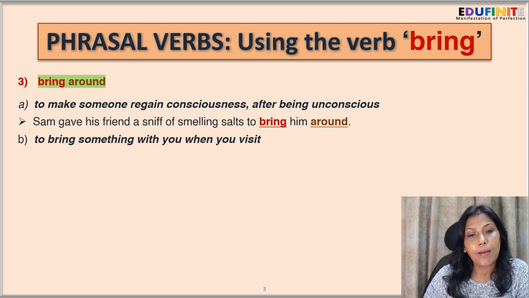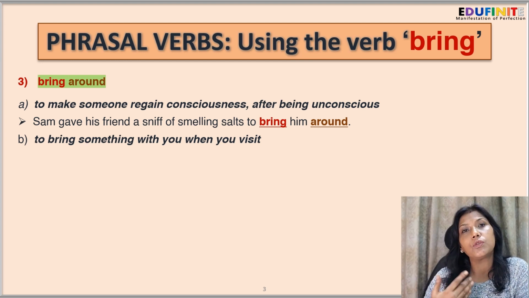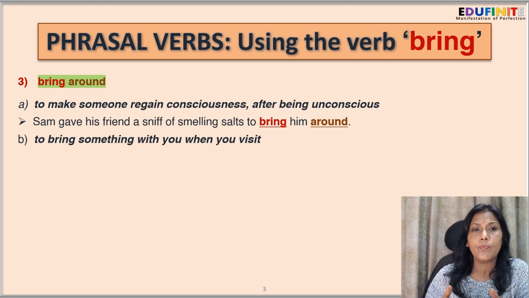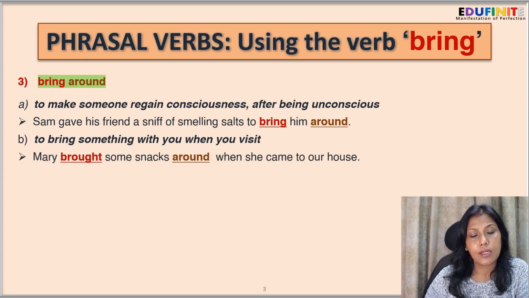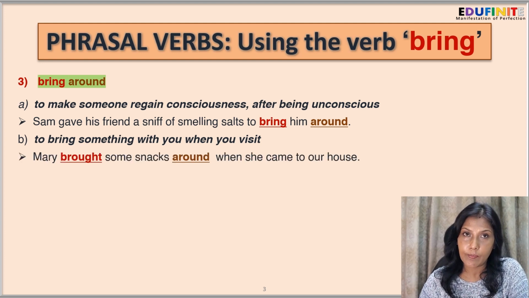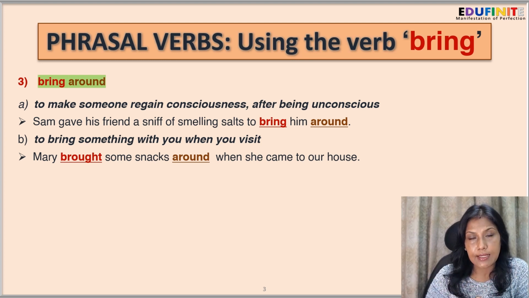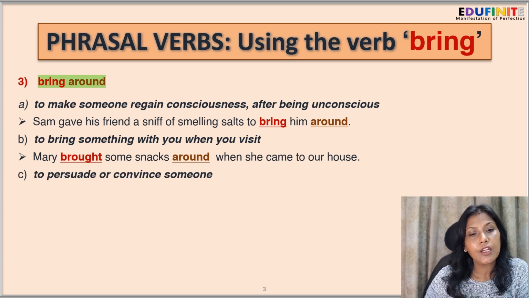Next, to bring something with you when you visit. So bring around has several meanings. The second one is when you carry something when you go to visit someone and you take something with you, that is also understood by the phrase bring around. Like Mary brought some snacks around when she came to a house. So Mary carried some snacks. She brought some snacks when she came to a house. Next, the third meaning is to persuade or convince someone.